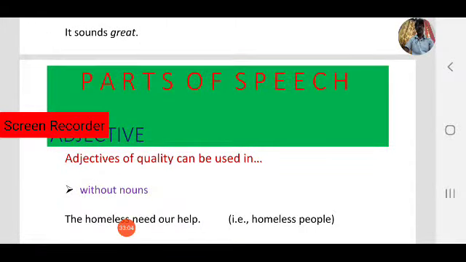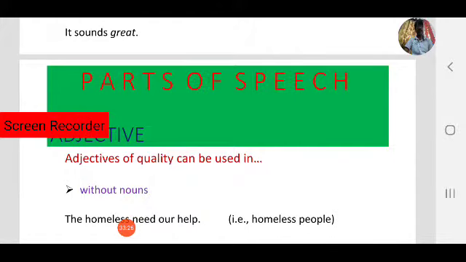Next, adjectives of quality can be used without nouns. Sometimes we use them without nouns also. So in the first case, before nouns. Second case, after be forms. Third case, after some verbs like appear, sounds.